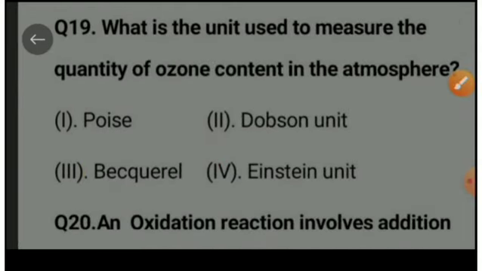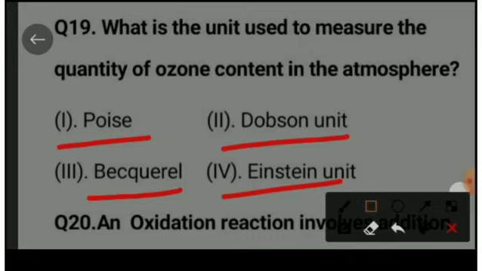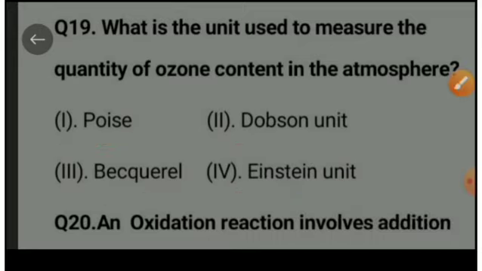Next question is, what is the unit used to measure the quantity of ozone content in the atmosphere? Option A, Poise; option B, Dobson unit; option C, Becquerel; option D, Einstein unit. The right option is option B, that is Dobson unit.